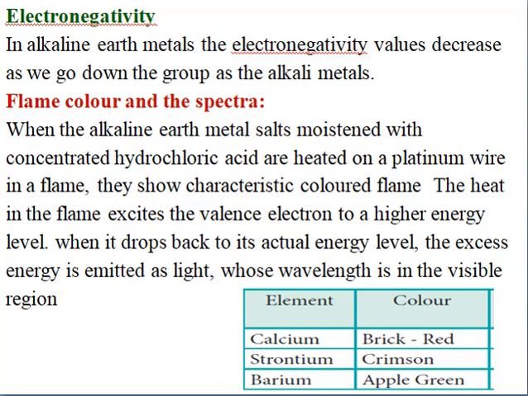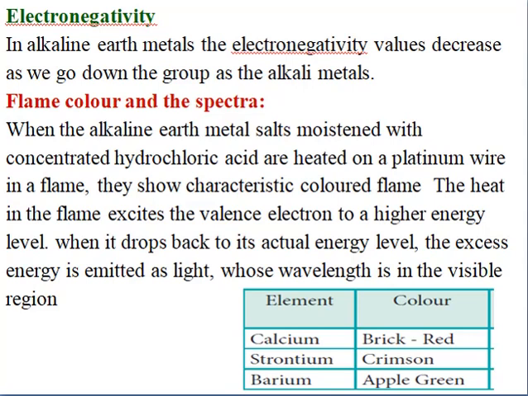The calcium and the barium you will again be viewing in the lab. In the lab you can heat in the flame and view that calcium gives brick red color and barium gives apple green color. Why does this happen? The same reason as I said for the alkali metals.